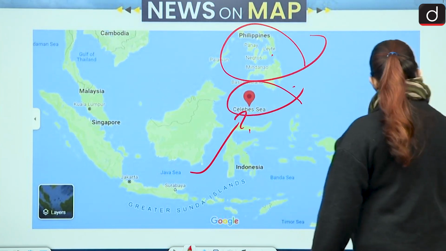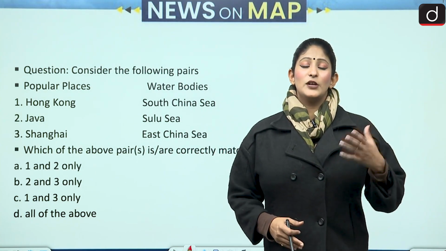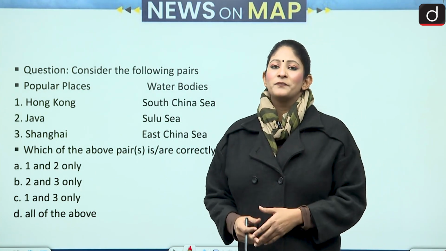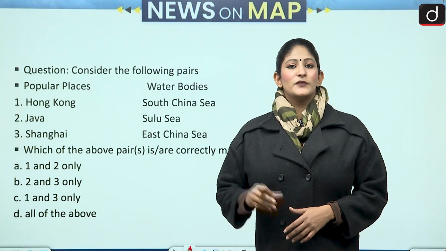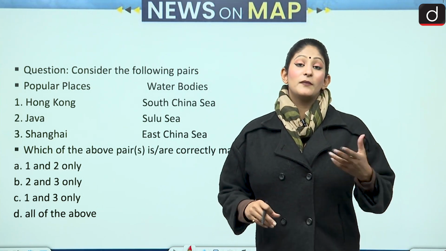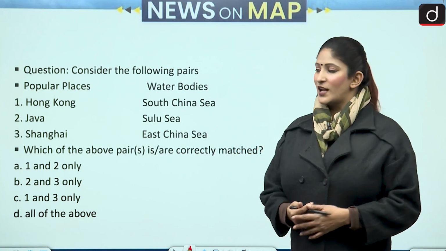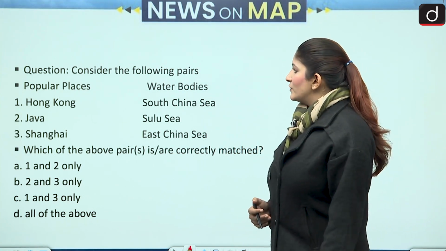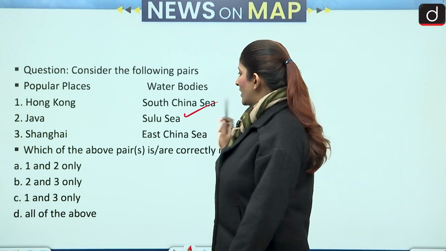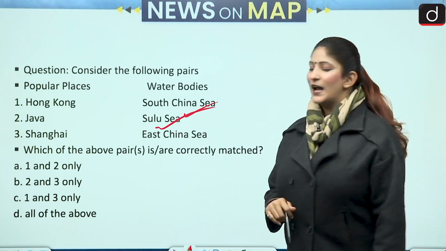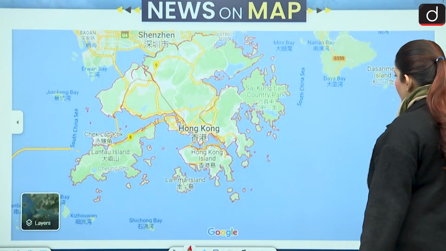So, let's move forward and talk about our next question. Hong Kong's revolutionary activities again have gained importance in our news segment. Many important figures with respect to the Tiananmen Square massacre have been removed from our university, and that is why this question has been asked. So, we have to match the popular places with the water bodies. Hong Kong, South China Sea; Java, Sulu Sea; and Shanghai, East China Sea. Let's look at their location, and we have to select the correctly matched pair.